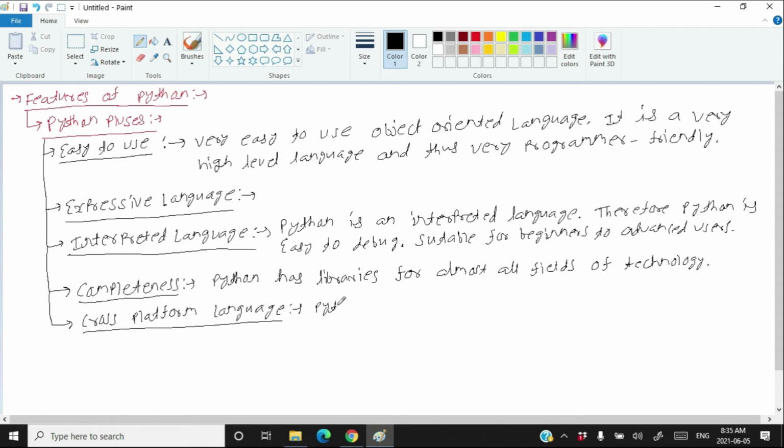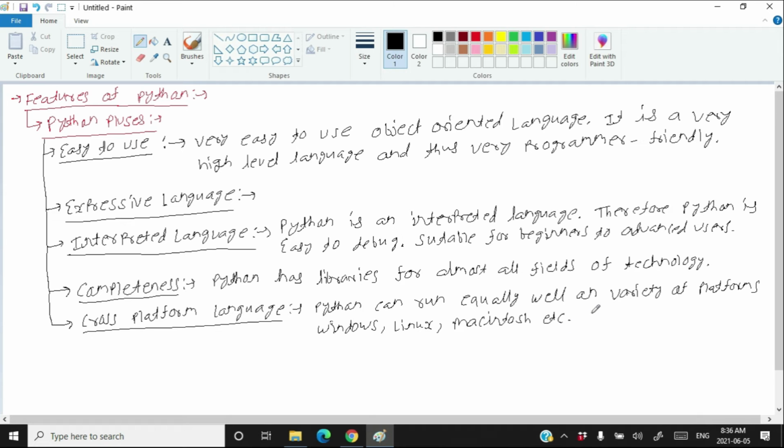Python can run equally well on a variety of platforms like Windows, Linux, Macintosh, etc. Therefore, it is a cross-platform language, or you can say that it is a portable language.